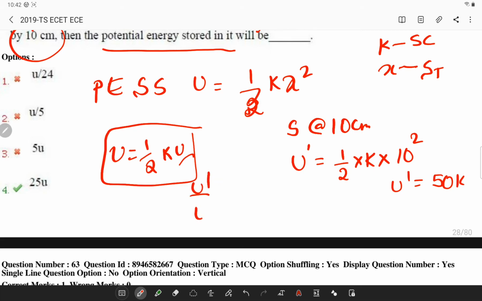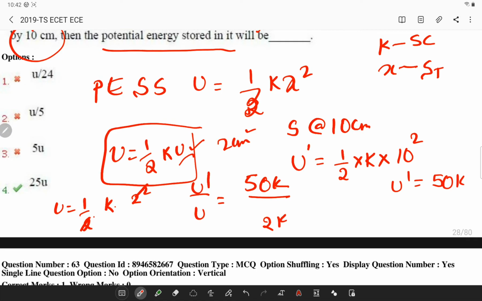Now U dash by U is simply 50k divided by 2k. So here U dash is 25 times U.